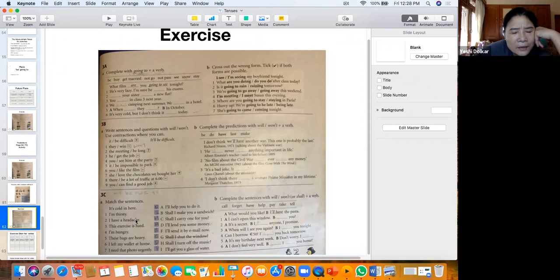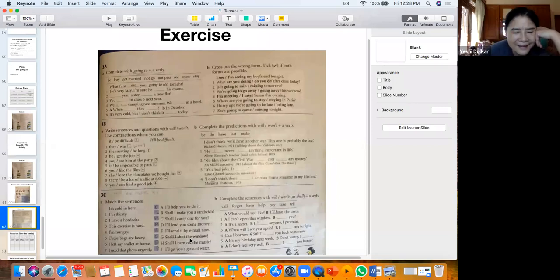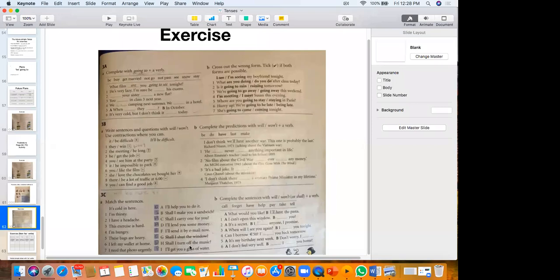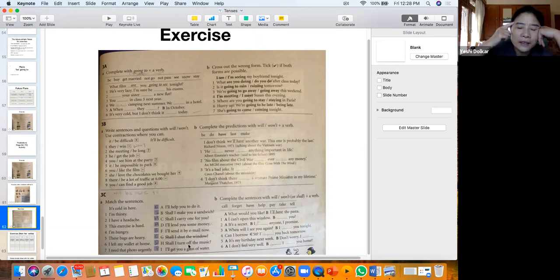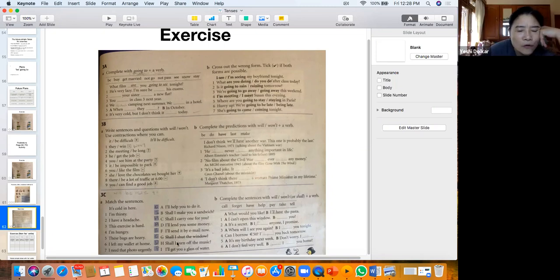I have a headache. What is the offer? Shall I make you a sandwich? No, how is that related? Shall I turn off the music? The music is too loud. You have a headache. All right. So she's saying, I have a headache, and then another person says, okay, shall I turn off the music? This is an offer.